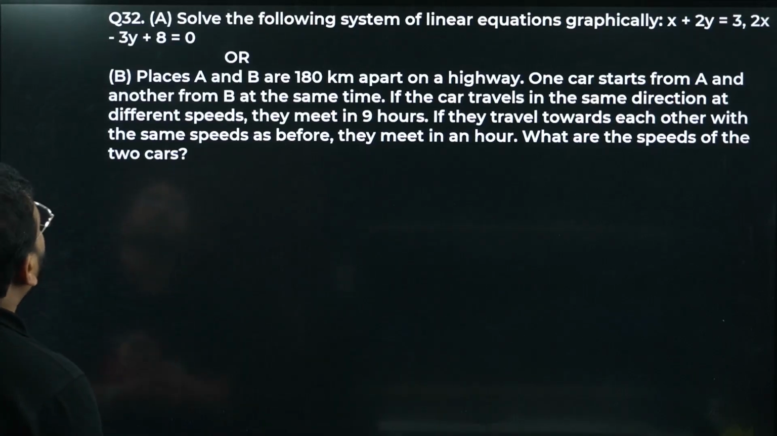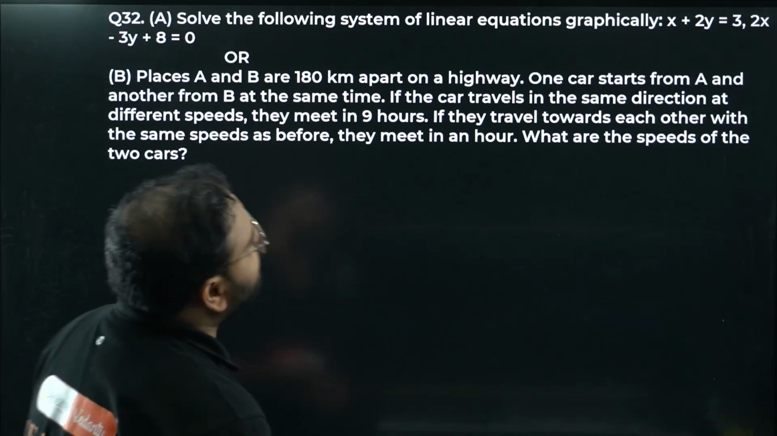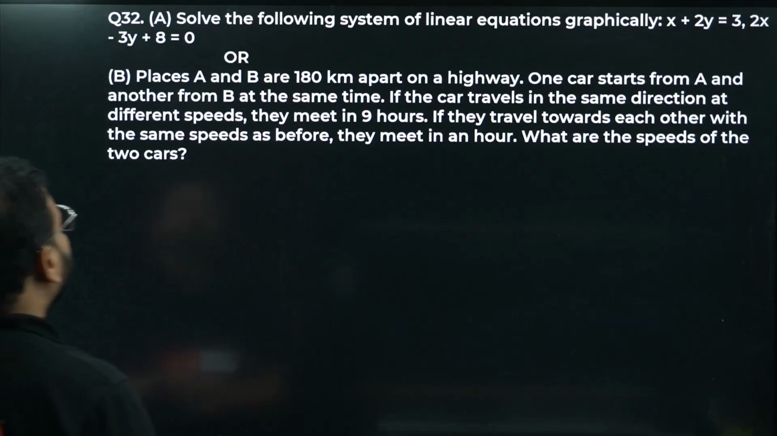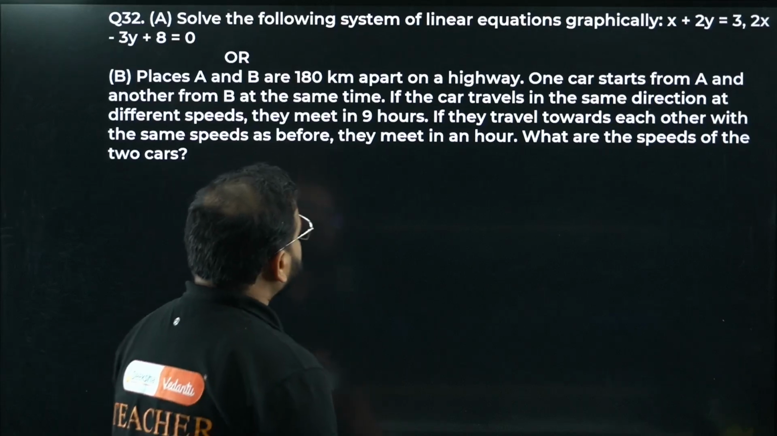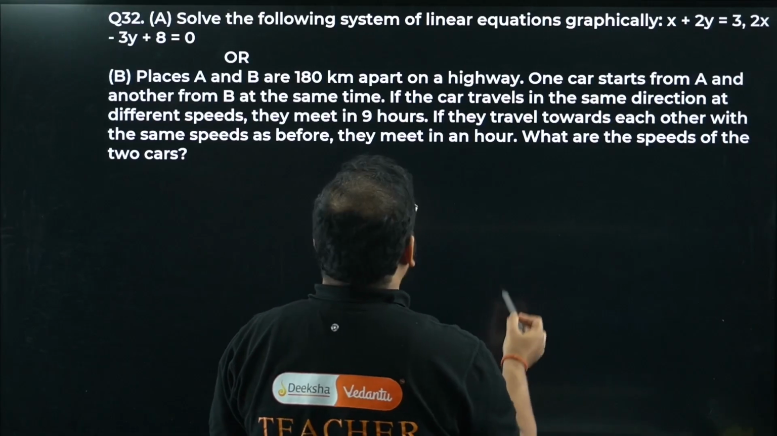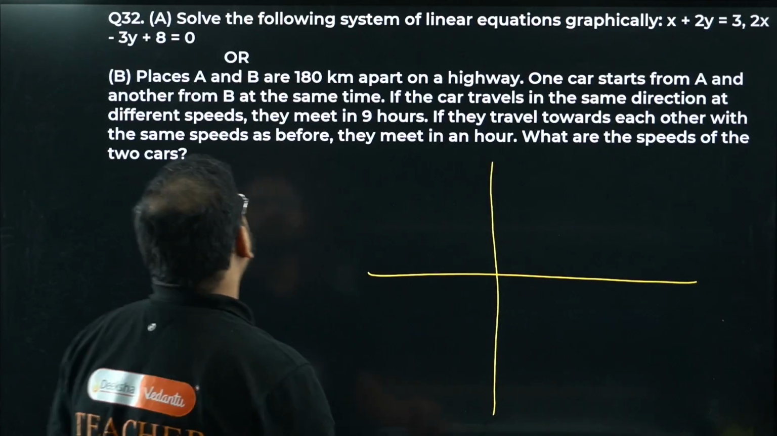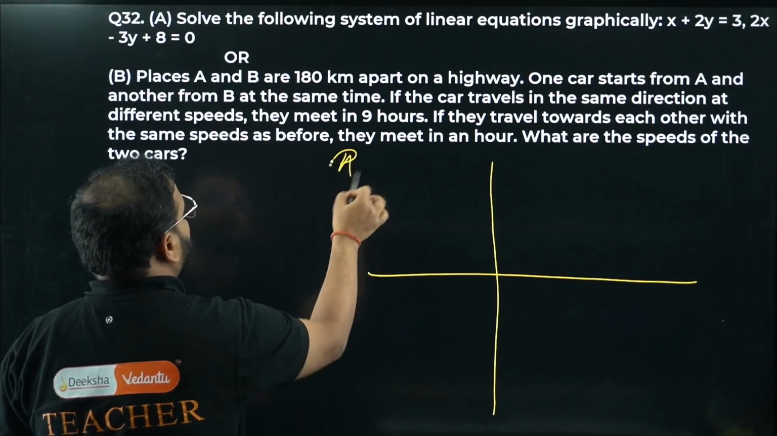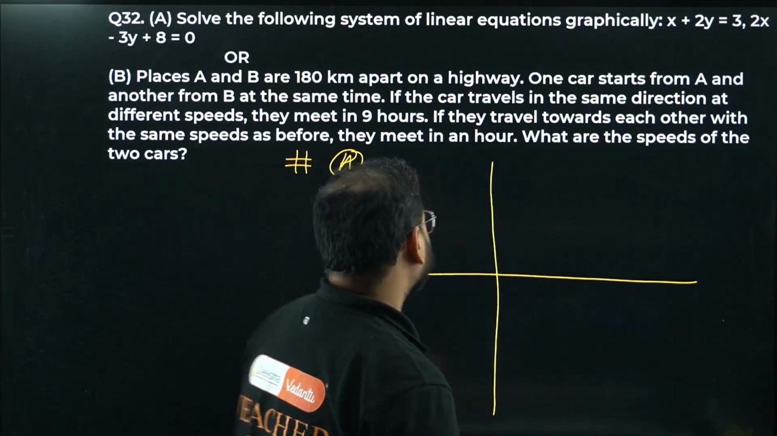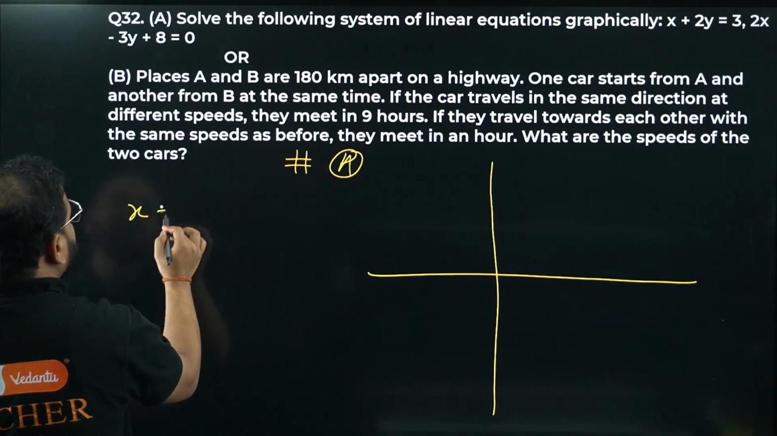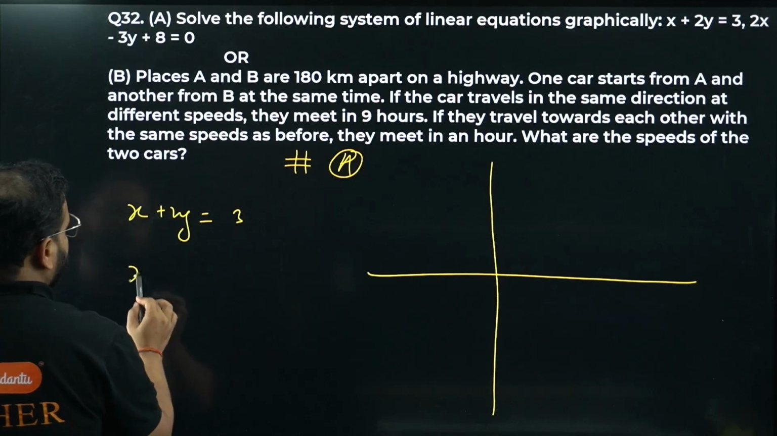Chaliye. So let's look at this. Question number 32 part A. Solve the following system of linear equations graphically: x plus 2y equal to 3 and 2x minus 3y plus 8 equals 0. So let's plot the graph, bacha. I'll try to plot it roughly only. This I'm doing for part A. First curve, x plus 2y equal to 3. So first thing is make this table.